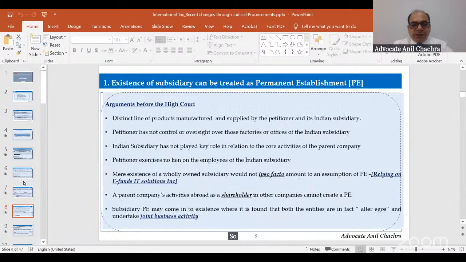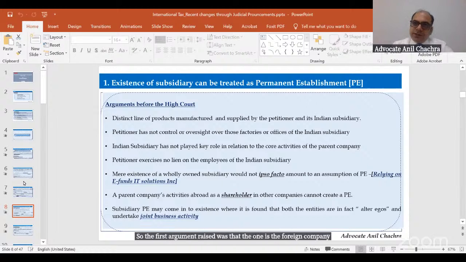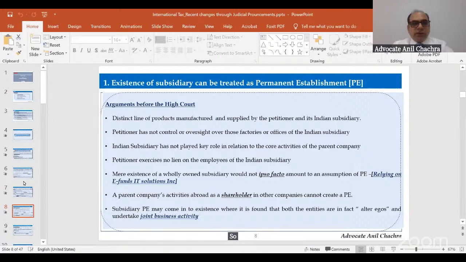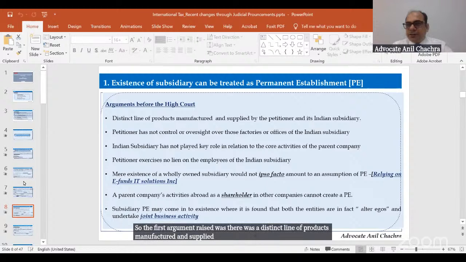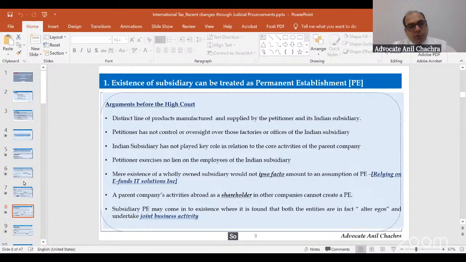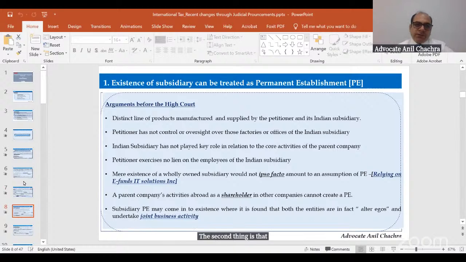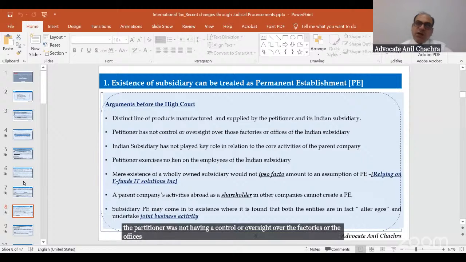So what were the arguments raised before the High Court? The first argument raised was that one is the foreign company, another is the Indian subsidiary, a wholly owned Indian subsidiary. There was a distinct line of products manufactured and supplied by the petitioner and the Indian subsidiary. So that means I am doing a separate business, my Indian company is doing a separate business. The second argument was that the petitioner did not have control or oversight over the factories or the offices of the Indian subsidiary.